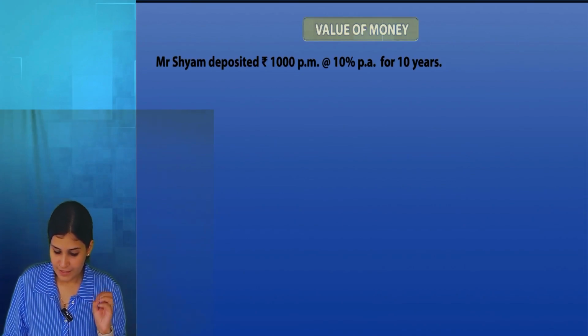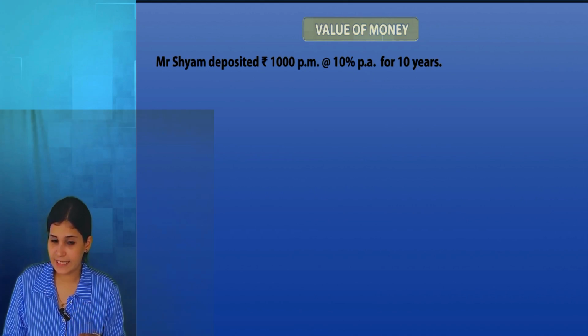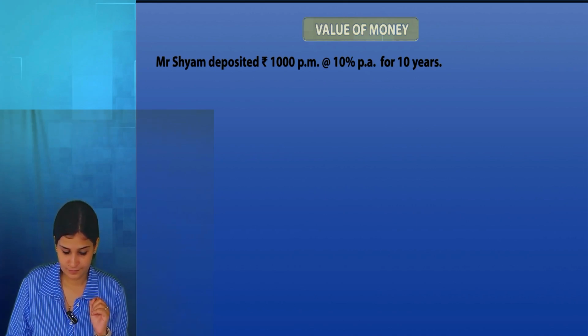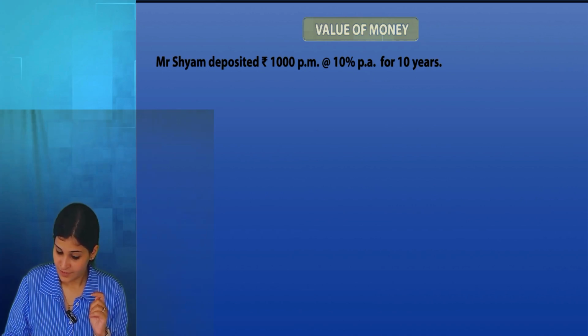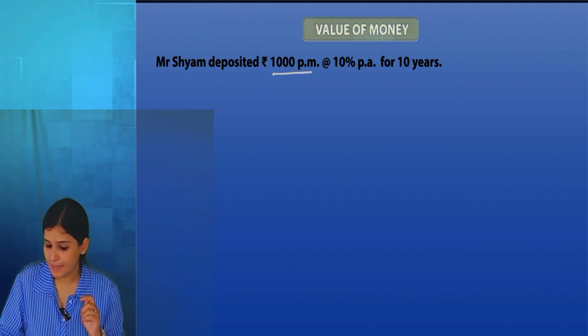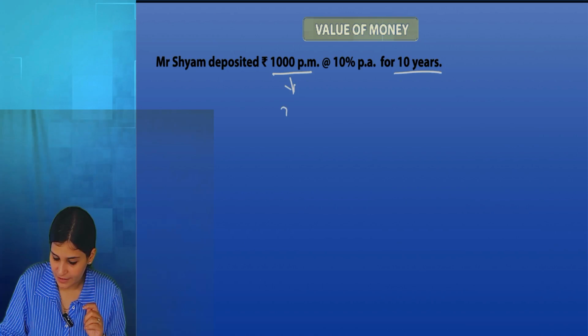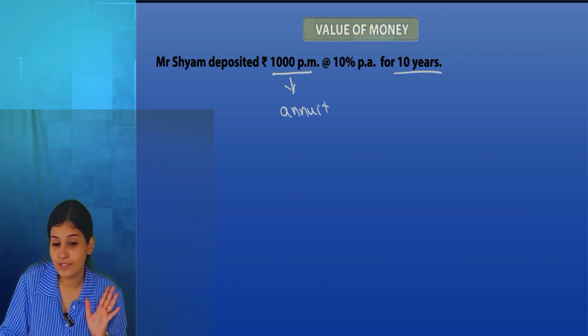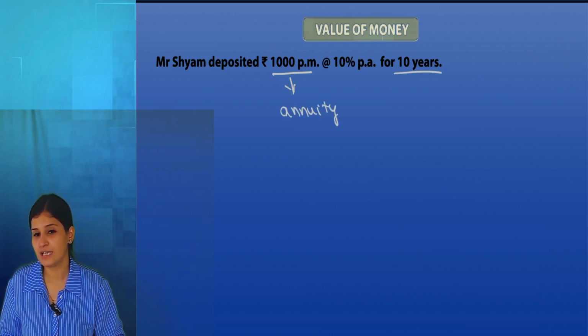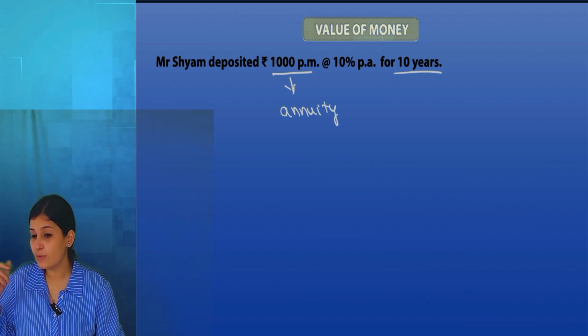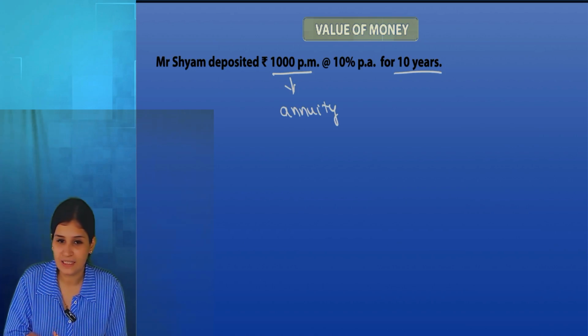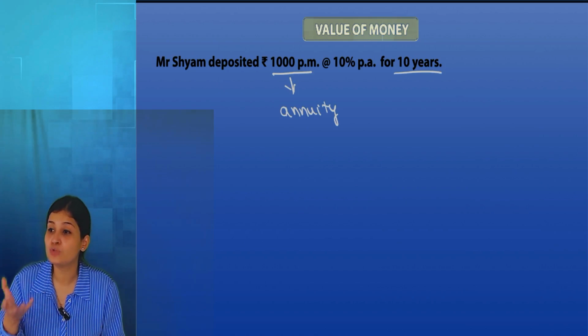Mr. Sham deposited rupees 1,000 per month at 10% per annum for 10 years. Rupees 1,000 is annuity. This is per month. Every month I am paying for 10 years. So this is annuity. Here nothing is mentioned. I don't even know whether it is present value or future value. The only thing I can guess is, since I'm depositing, that means I'm trying to save, so that in the future I get a huge sum in return.